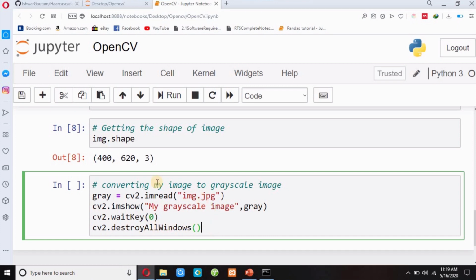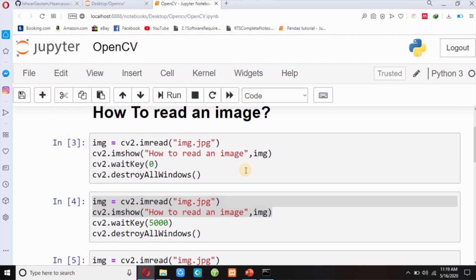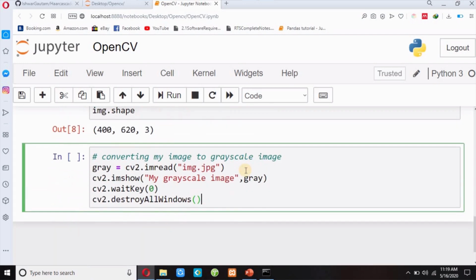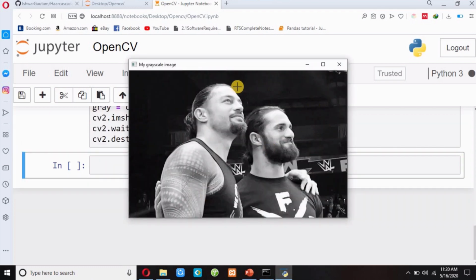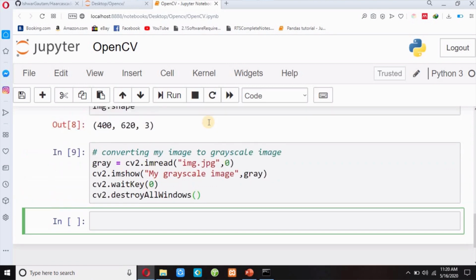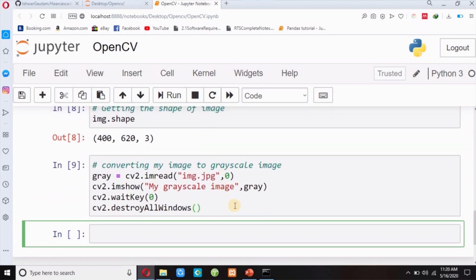So this is the same code as above, but I'm going to convert my image to grayscale image, so I have to pass 0 over here. If I pass 1 it means RGB image, and 0 means grayscale image. Now I will execute this code, shift enter. So this is my grayscale image. It is not a colored image. And if I press any key from the keyboard, it will destroy my window.